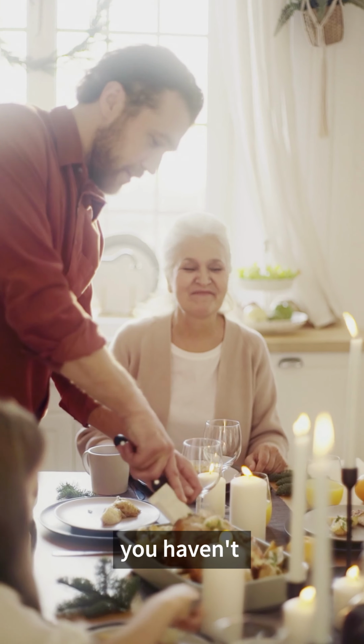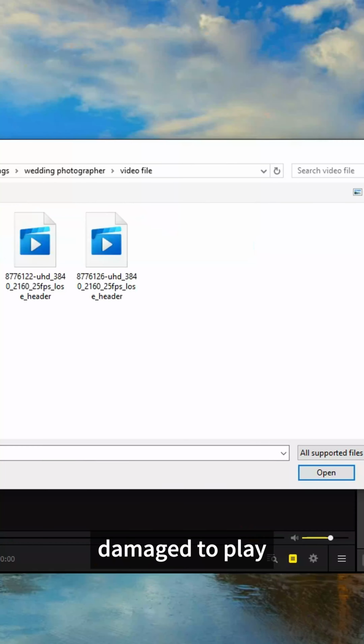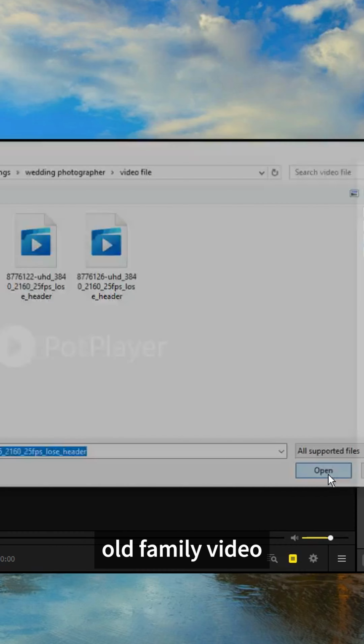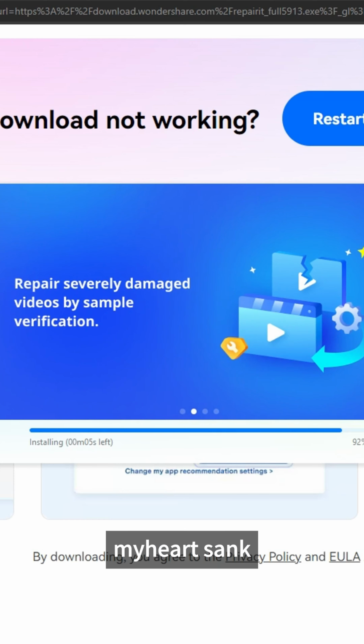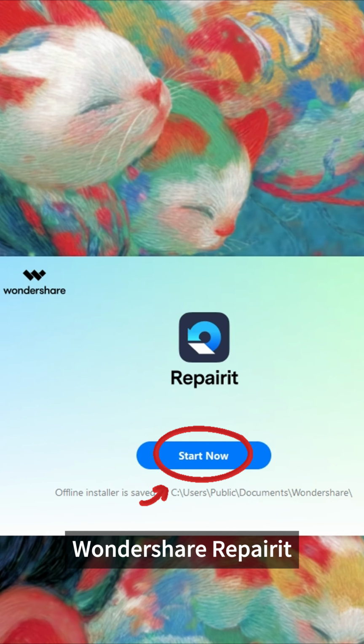That old family video you haven't watched in years. What if it's too damaged to play? I found a 10-year-old family video and wanted to relive the memories. But the file was corrupted and wouldn't open. My heart sank. I googled solutions and found Wondershare Repairit.